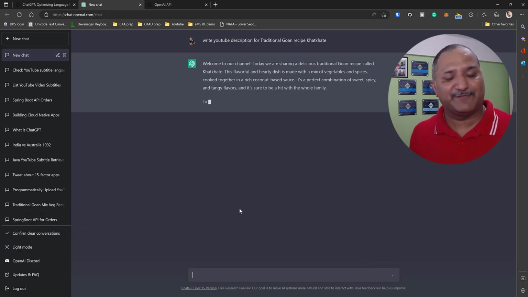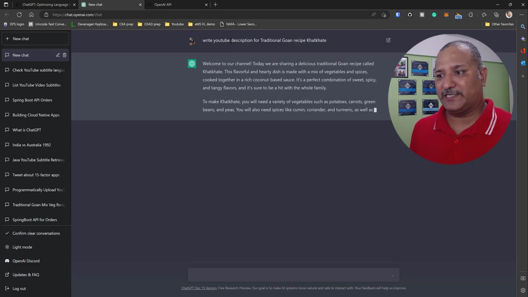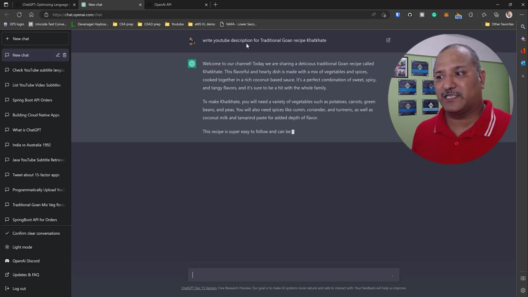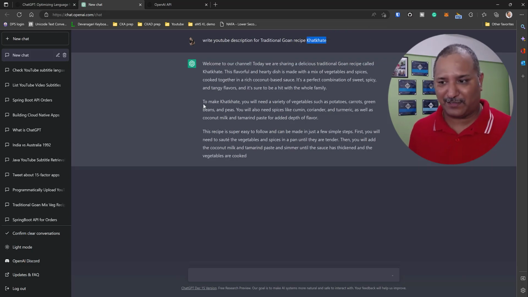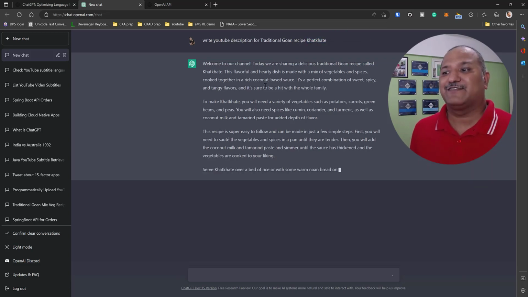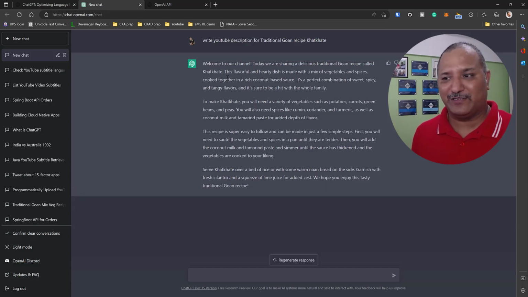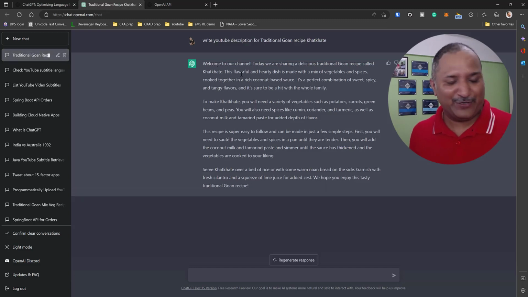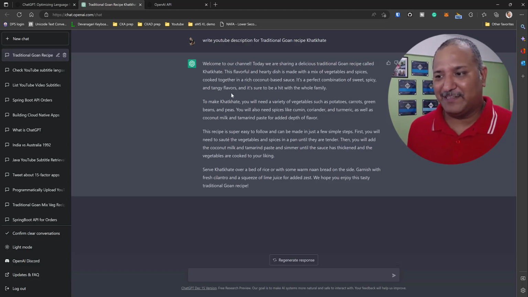So we asked ChatGPT to write a description, and here we gave the prompt: write YouTube description for traditional Goan recipe. The name of that recipe is Katkate. And what it came up with is again something that we found very useful. I will read it for your convenience, but you will definitely agree with me that this is something which anybody can try. Welcome to our channel.